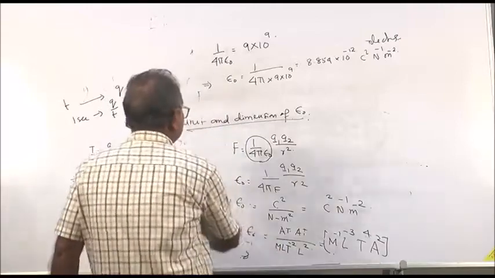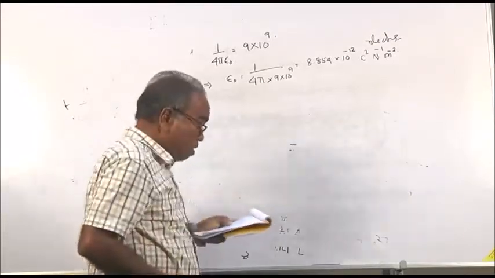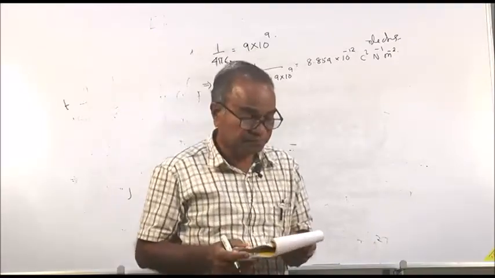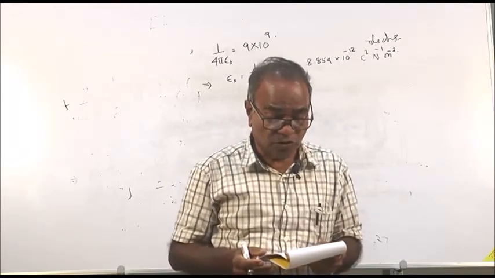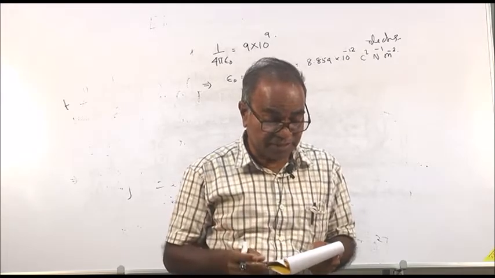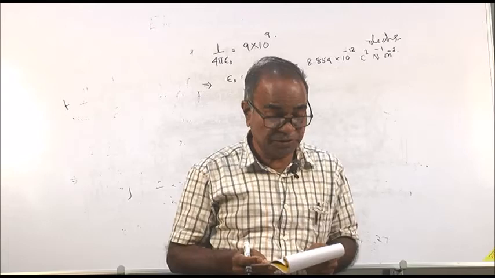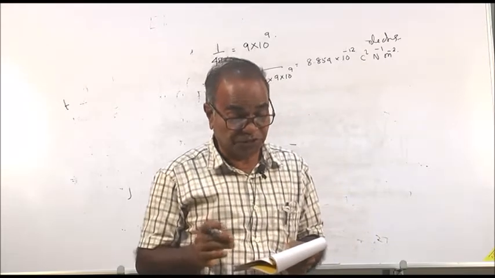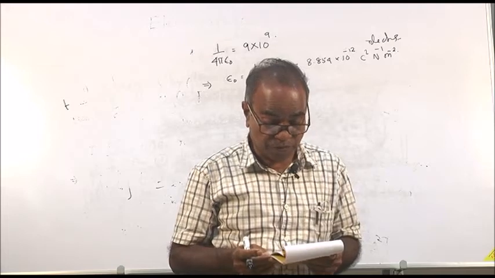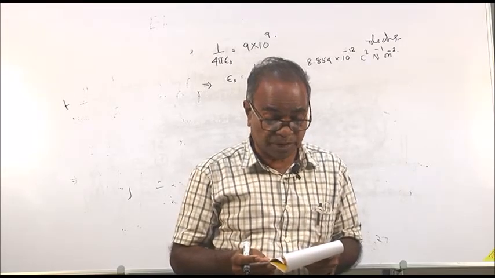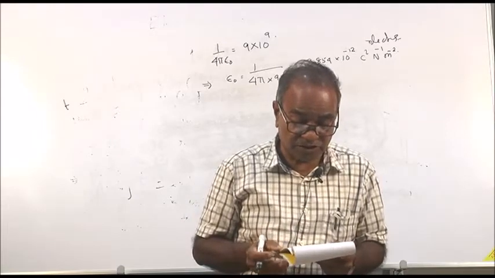Then one problem. Two spheres having equal and opposite charges experience a force of 25 into 10 to the power 5 Newton when they are placed 2 centimeter apart in a medium with relative permittivity 5. Determine the charge on each sphere.